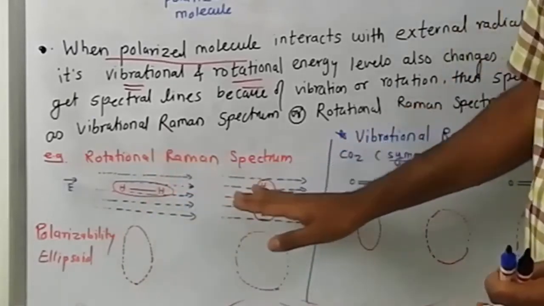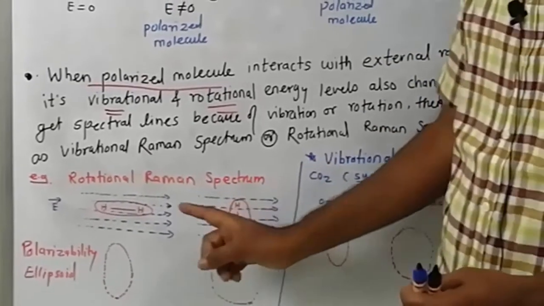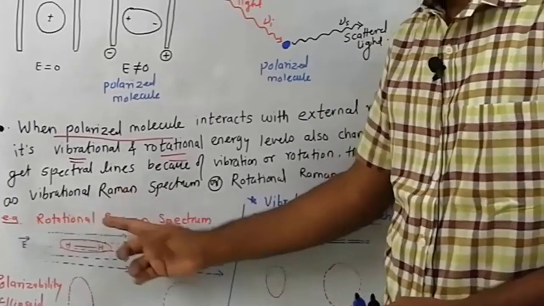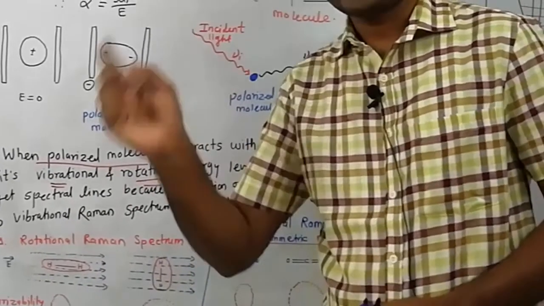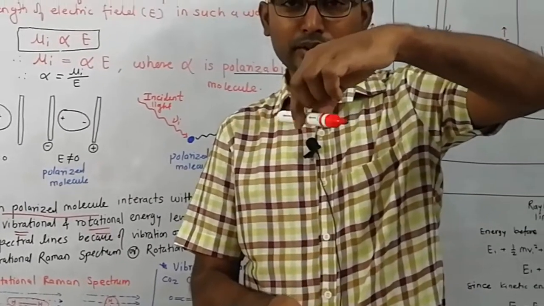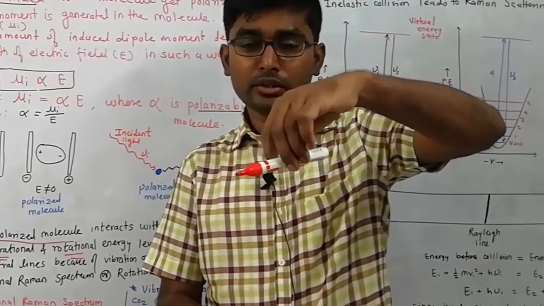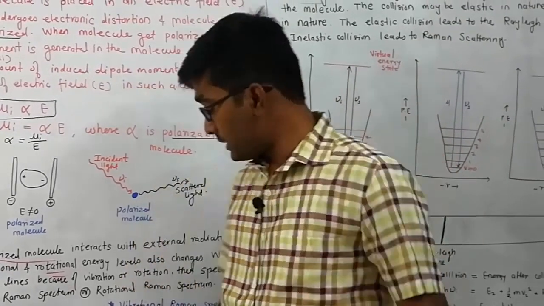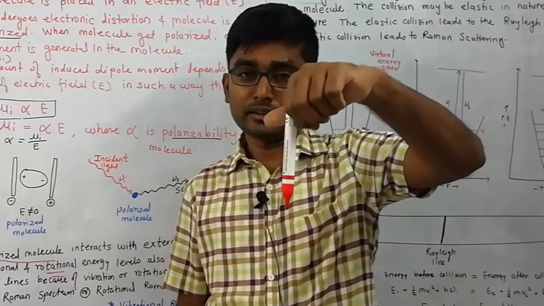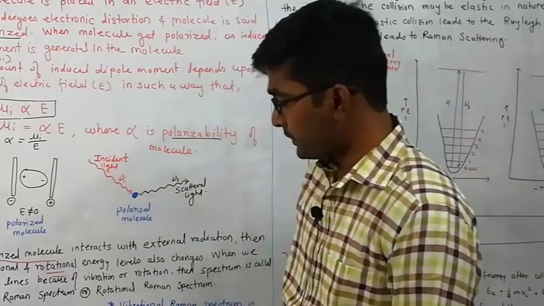Why? This is the direction of the electric field, and the molecule is rotating end over end, like this. This is called end over end rotation. In the second case, the molecule is rotating axially. This is the axial rotation.